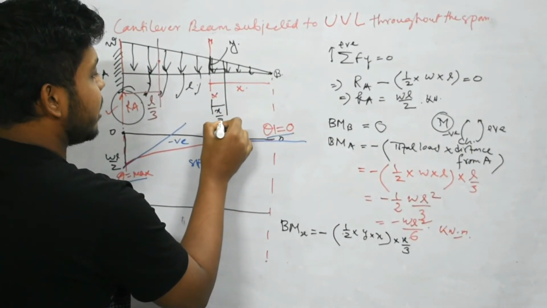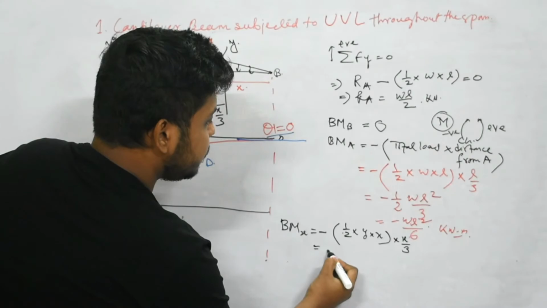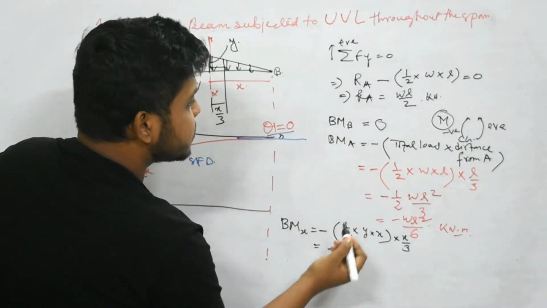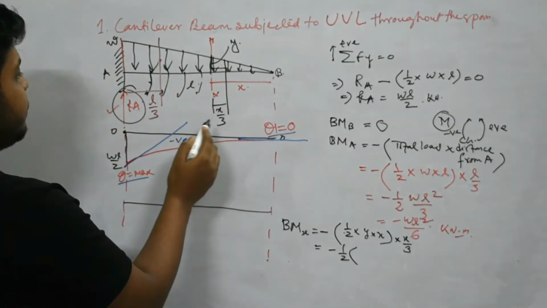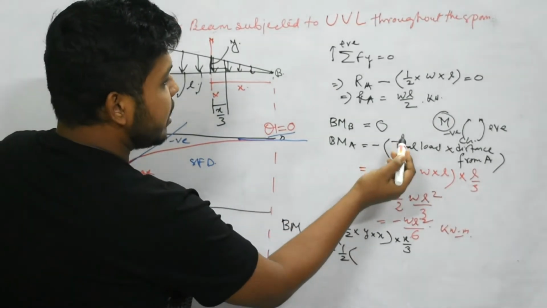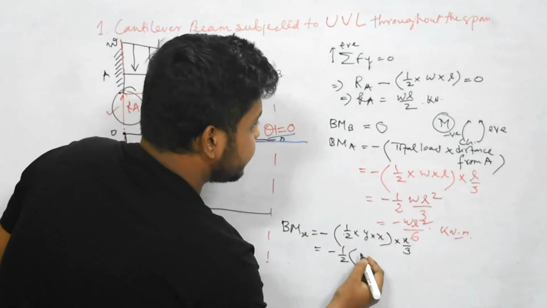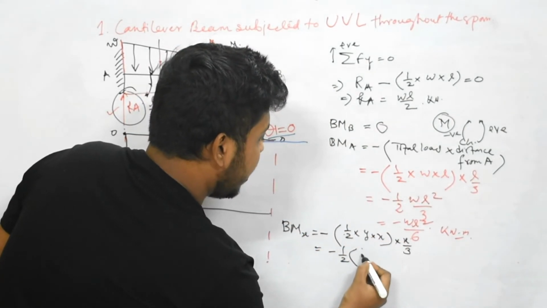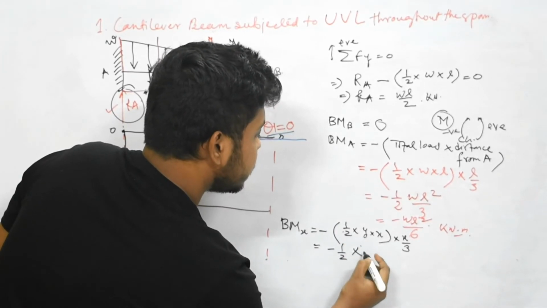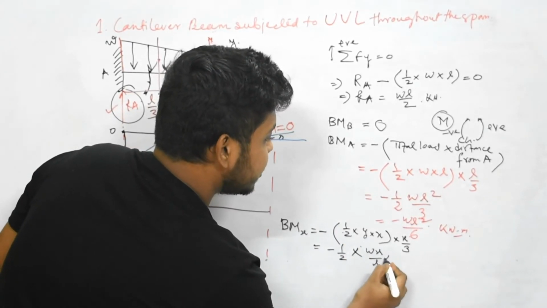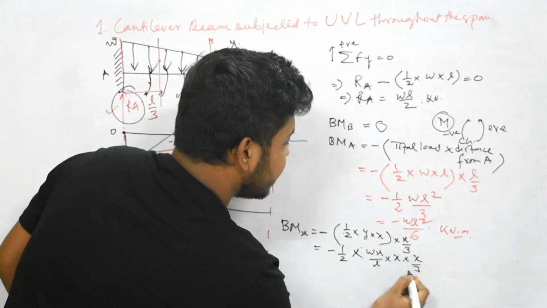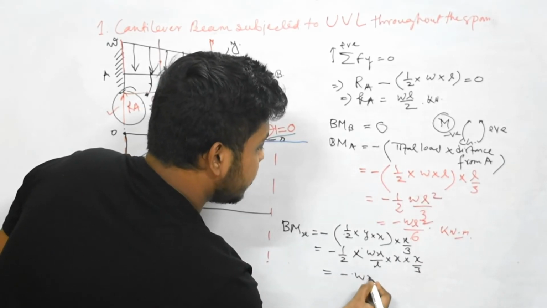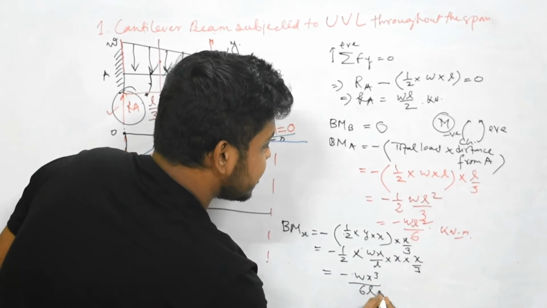So this is x by 3. So minus half into, substitute the value of y, we have already found out this y as wx by L. So here minus half into wx by L into x by 3. So we get minus wx cube by 6L.